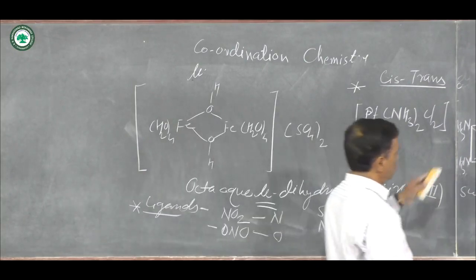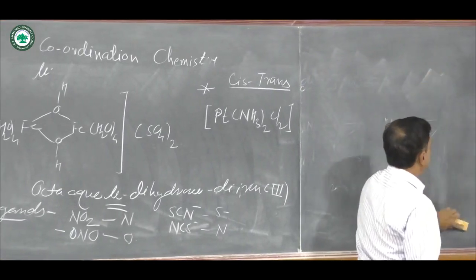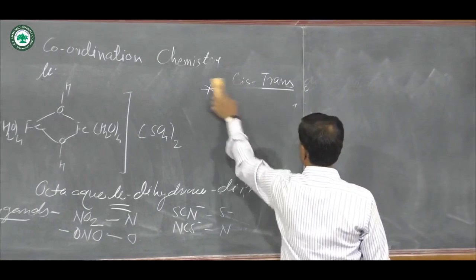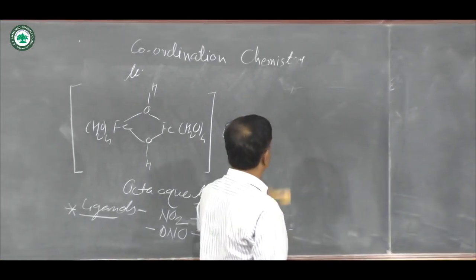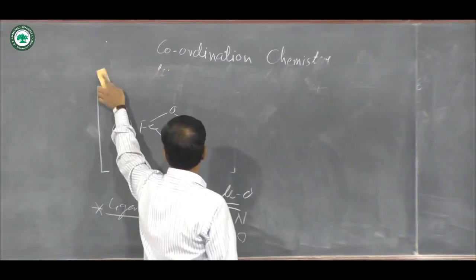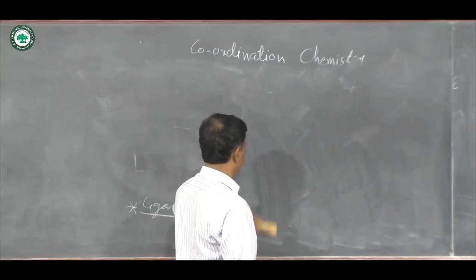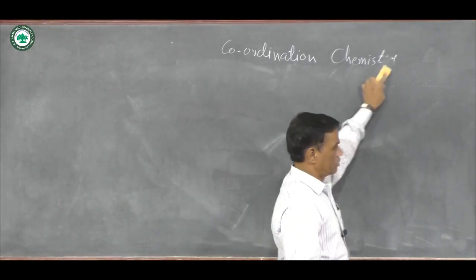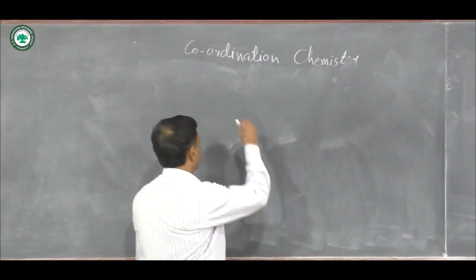Then the next rule for coordination compound nomenclature is for optically active compounds. These optically active compounds show either clockwise or anti-clockwise rotation. When there is a clockwise rotation, it is known as dextrorotatory, and when the rotation is anti-clockwise, it is called levorotatory.